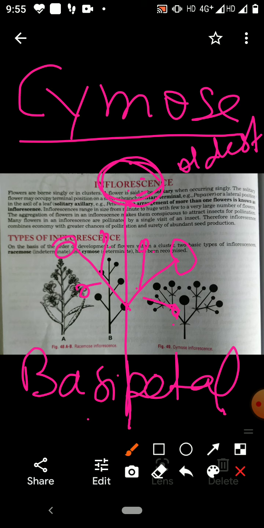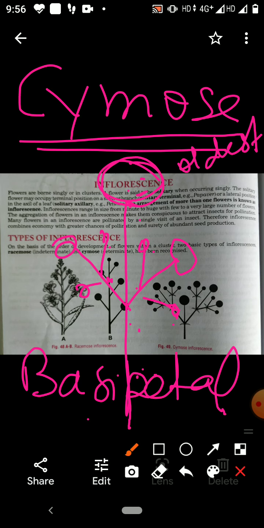inflorescence, racemose and cymose. In the racemose, growing point seldom ends. But in the cymose, growing points end. Their flowers arise laterally on the floral axis. On the floral axis, flowers are terminal. In the racemose, flowers are formed on all sides. In the cymose, flowers can be restricted to one side only.